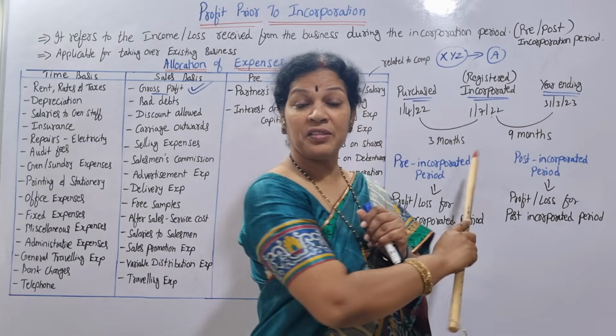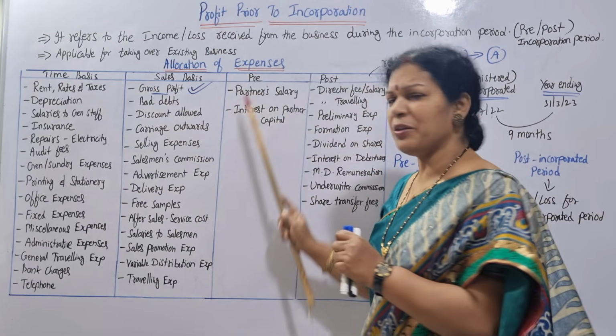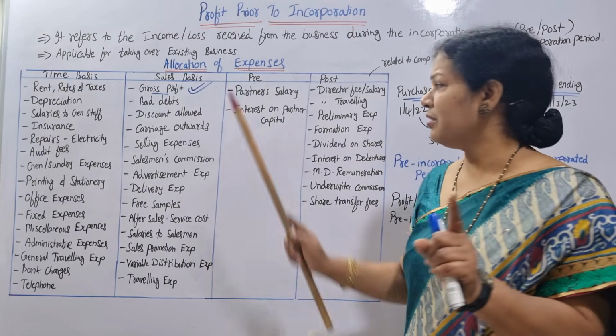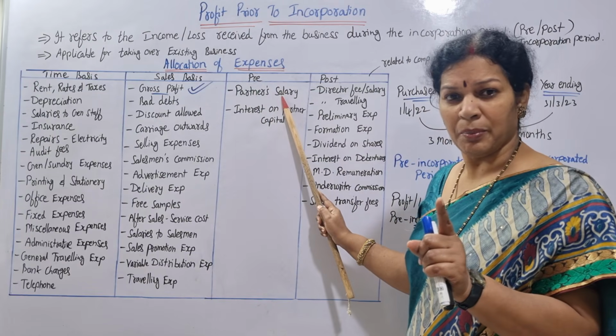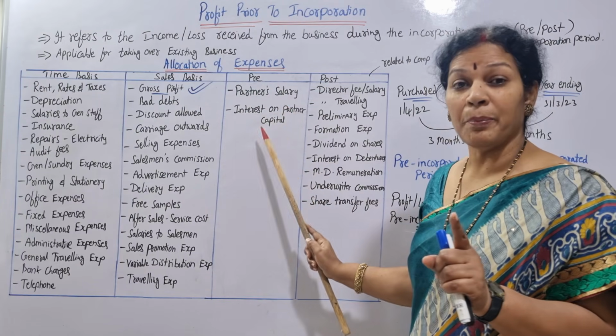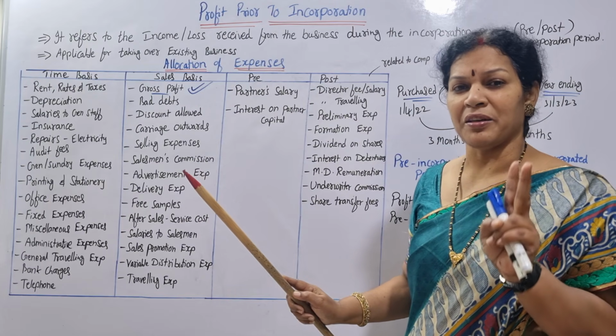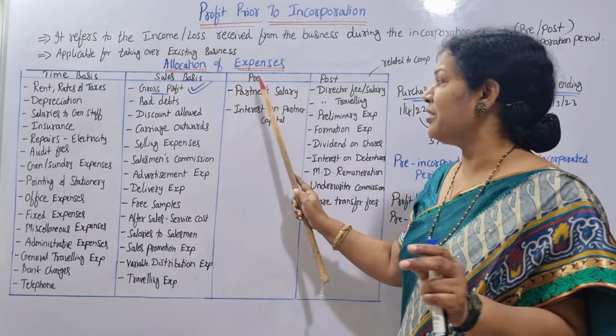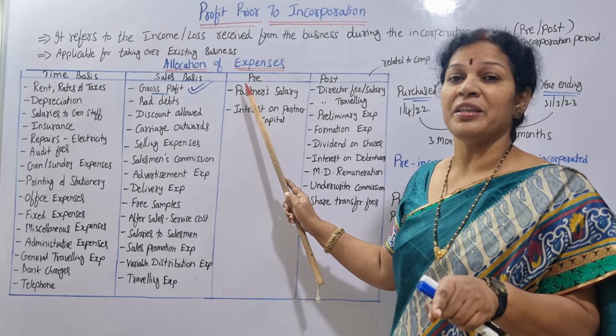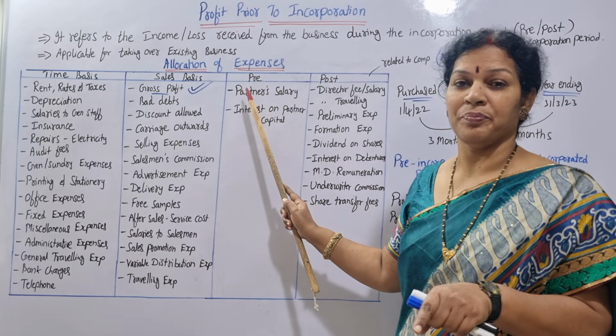What are those expenses that come under the pre period? Only two. Partner salary, able to remember? Partner salary and interest on partner capital. Interest on partner capital and partner salary. Only these two, if they are given, we'll write them under the pre column.